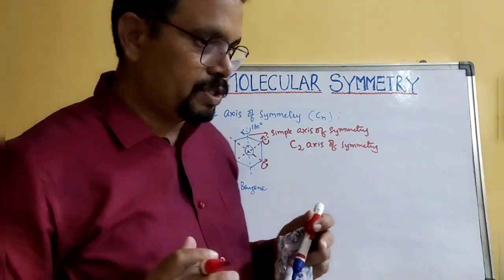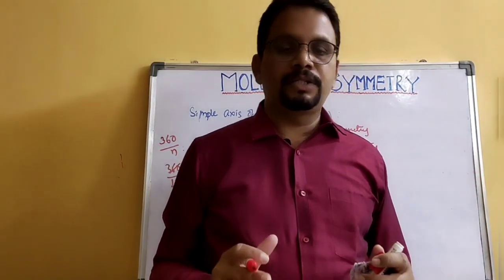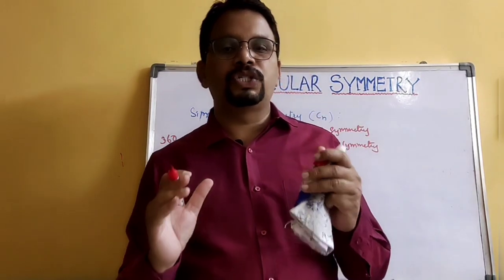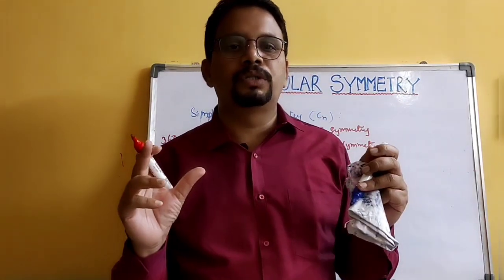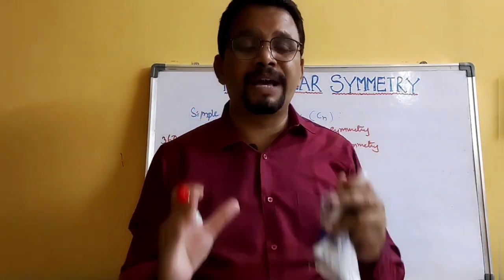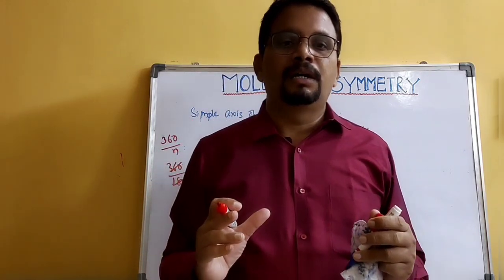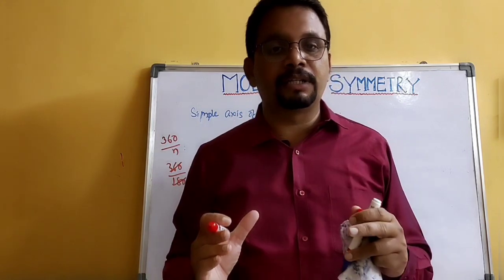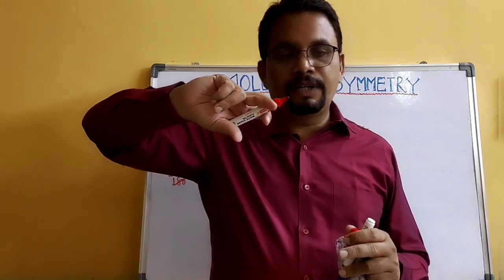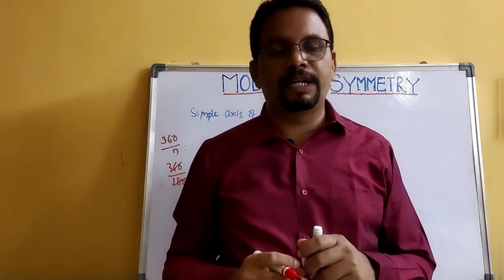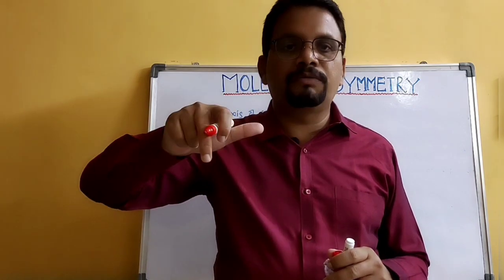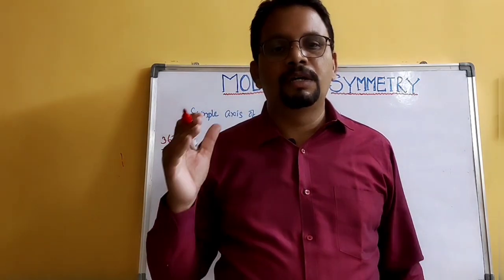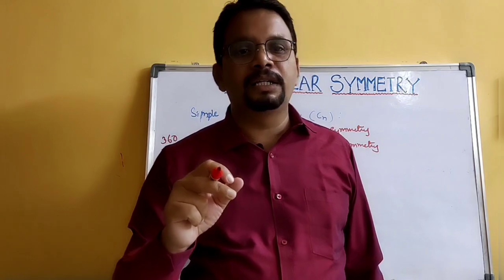Simple axis of symmetry means that if a molecule is rotated around an appropriate imaginary axis by an angle of 360 degrees by n, then if the angle is 180 you apply 180, and if you rotate 120 degrees you substitute 120 in the place of n.